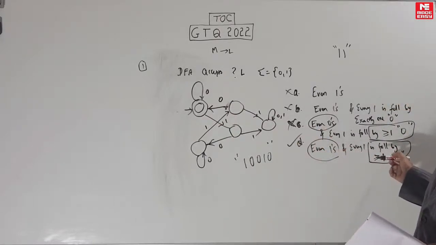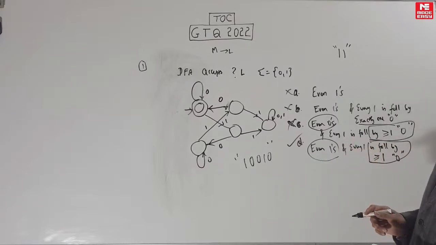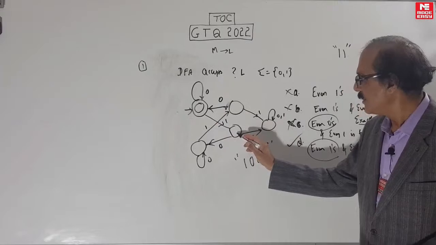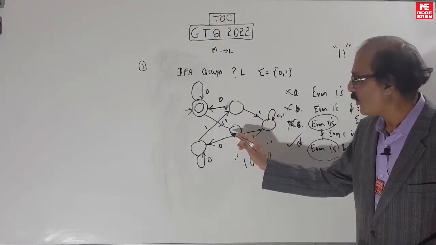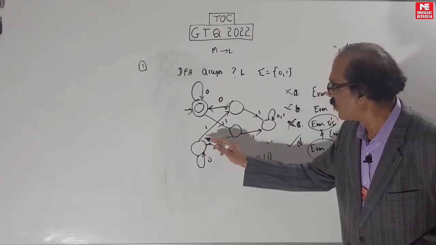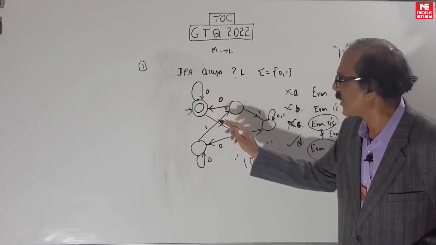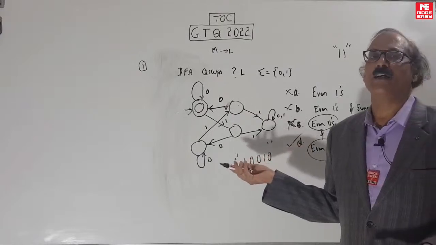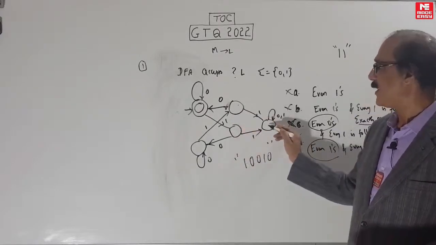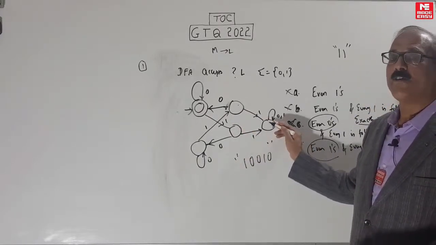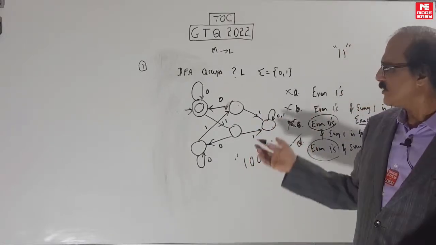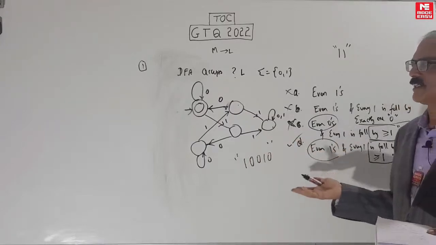Also, you can't find a counterexample for this because it's a correct answer. Even ones. Notice every one is followed by at least 1 zero. More zeros are also okay. Here also 1, at least 1 zero. More zeros are okay. But if the 1 is followed by 1 immediately, it's trapped, permanent reject. Immediately if two ones come together, gone, it's now hopeless, so trap. So this is a perfect design for this, D is the answer.